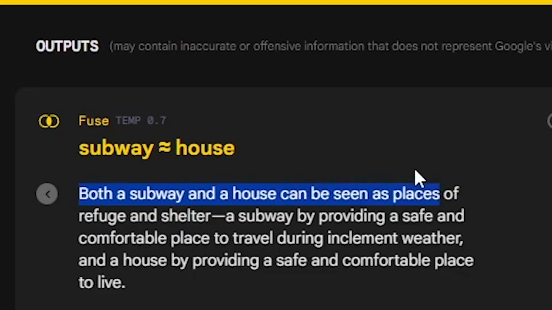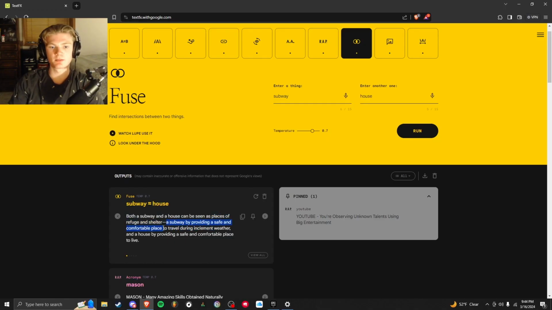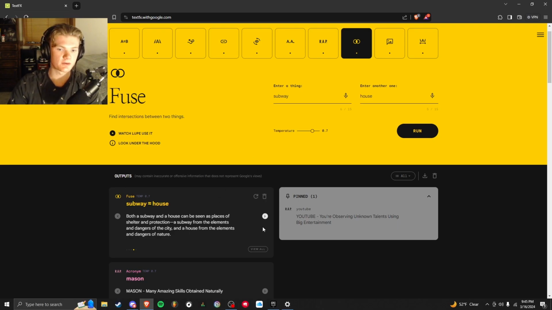Both a subway and a house can be seen as places of refuge and shelter. A subway by providing a safe and comfortable place to travel during bad weather, and a house by providing safe and comfortable place to live. Once again, if you don't like that, you can re-roll it or just click through the see all.